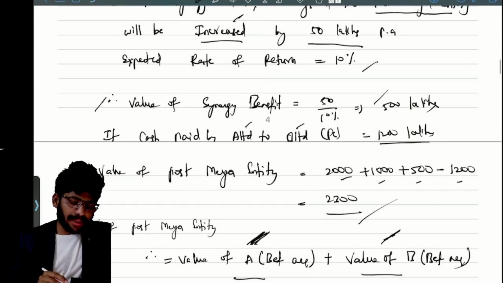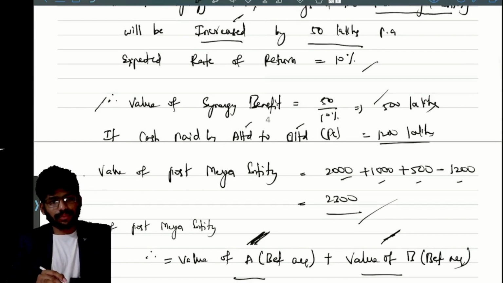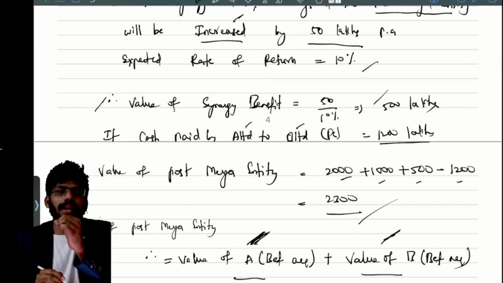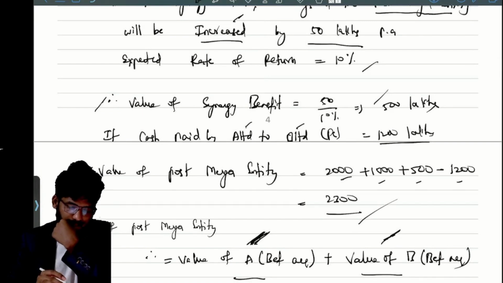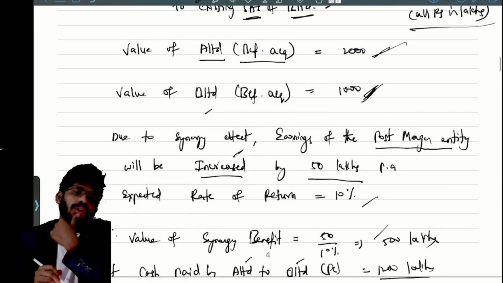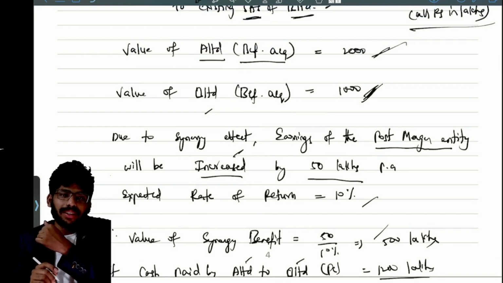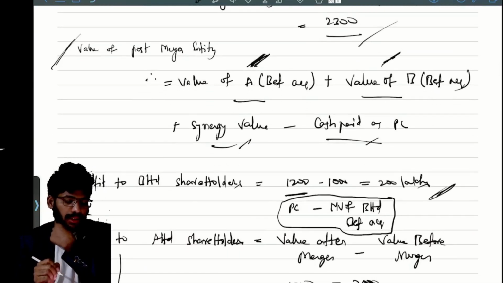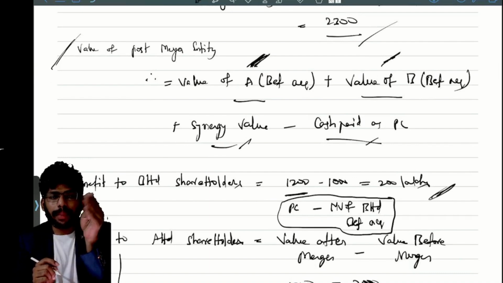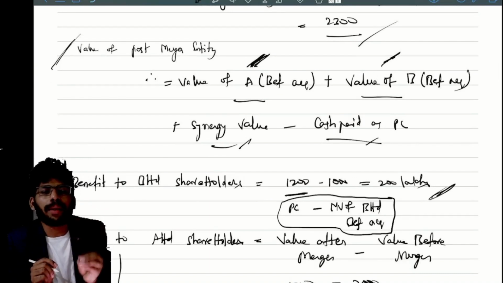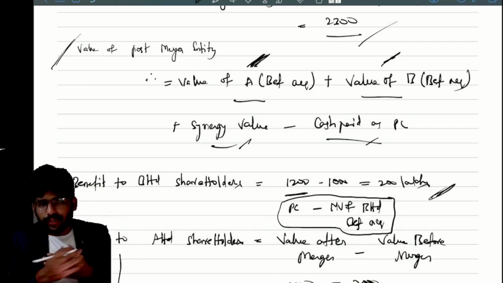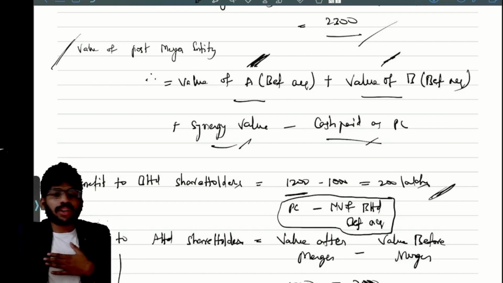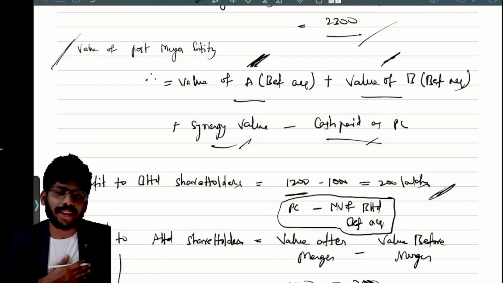Anybody please say, what is the benefit to the B Limited shareholders here? What is the value of B Limited? 1000. A Limited is paying how much here? 1200. Which means the benefit is how much? 200, or not? Nothing but purchase consideration minus market value of B Limited before acquisition. Before acquisition the value is 1000 only, but they are paying 1200. 200 is the benefit to B Limited shareholders.